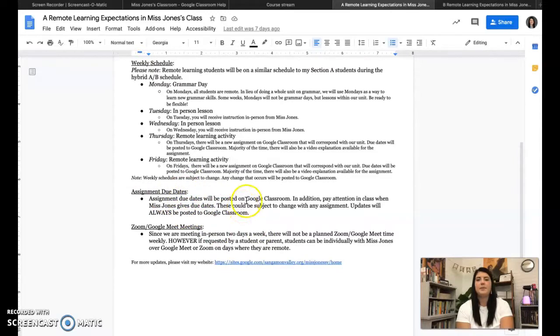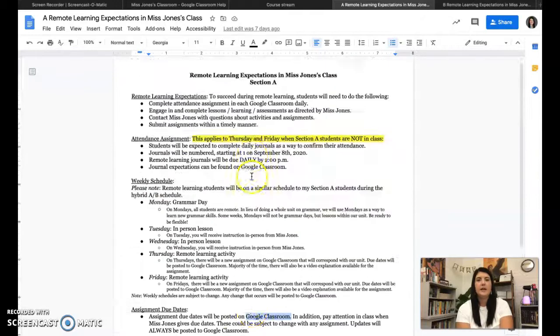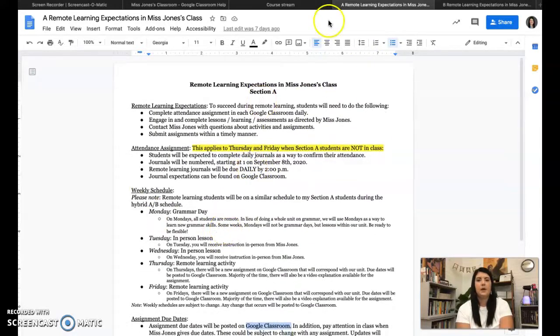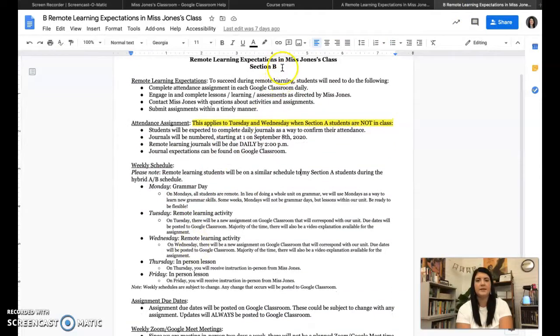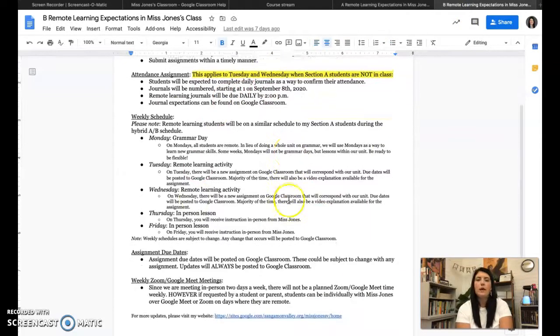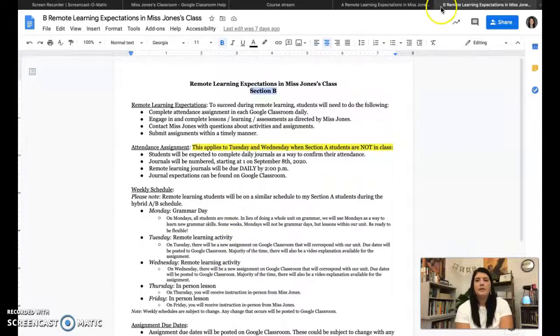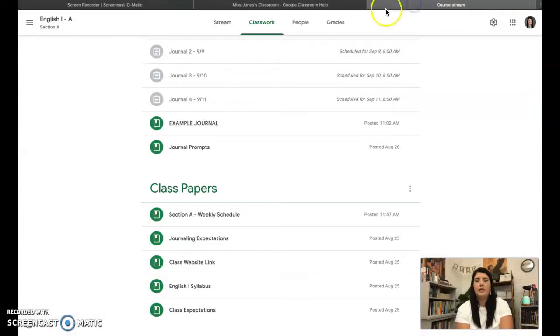Assignment due dates, these will always be posted on Google Classroom. Make sure you pay attention to these, okay? All right, so you guys get the drill. Okay, read over these if you'd like to look at them. Section B is on Section B's Google Classroom. All right, so let's go ahead and take a look back.